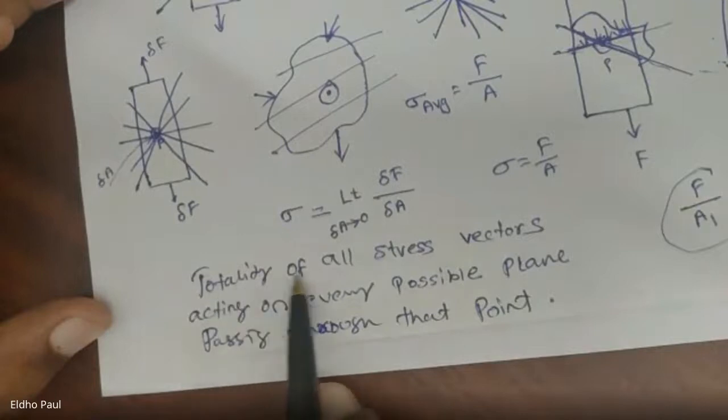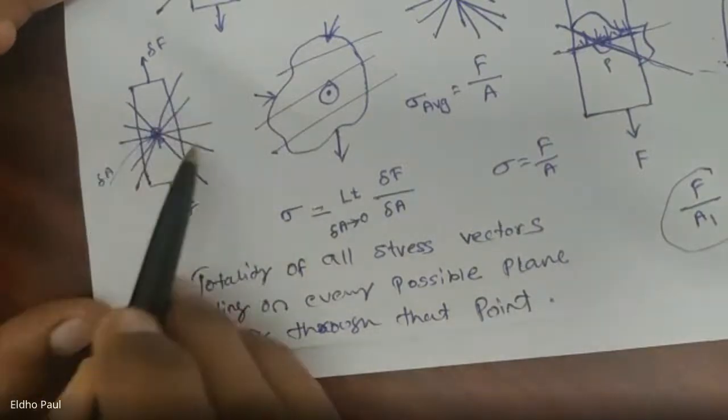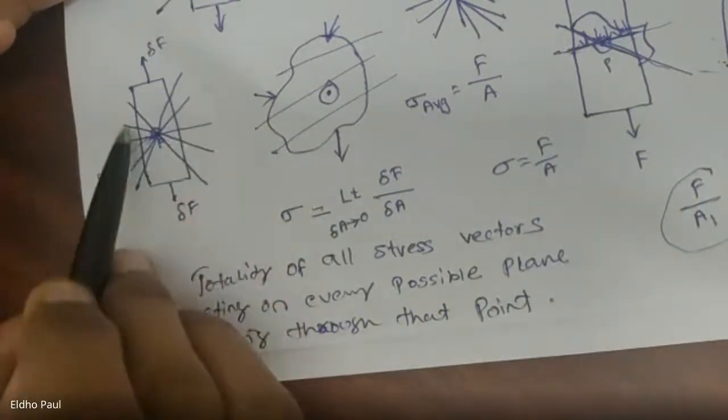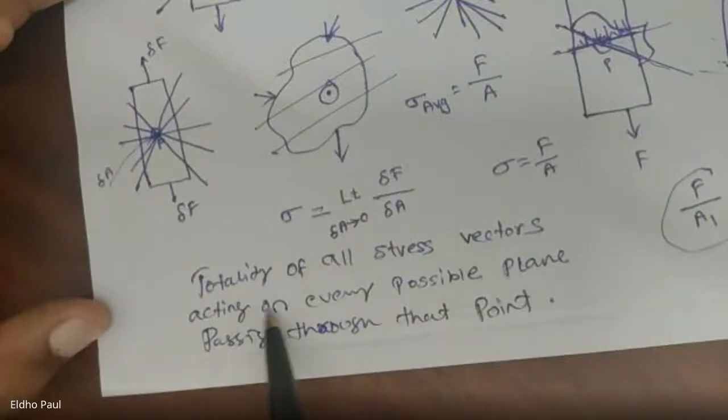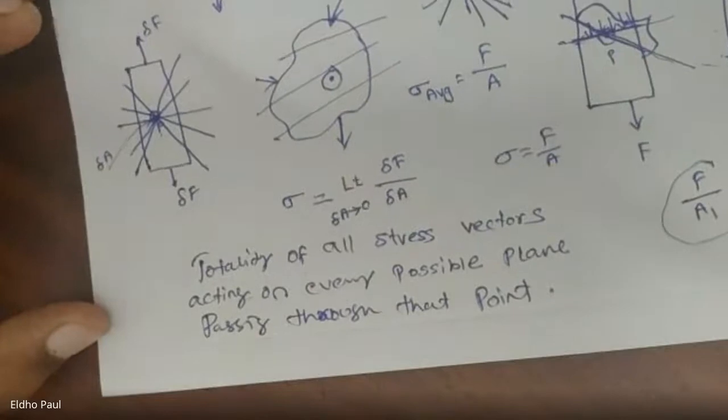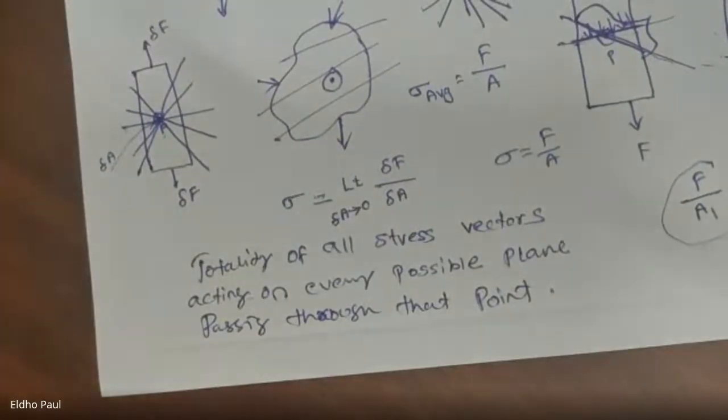That is the totality of all stress vectors acting on every possible plane. So there are infinite number of planes. So the totality of all stress vectors acting on every possible plane passing through that point, that is the stress at a point. And this is a tensor quantity.